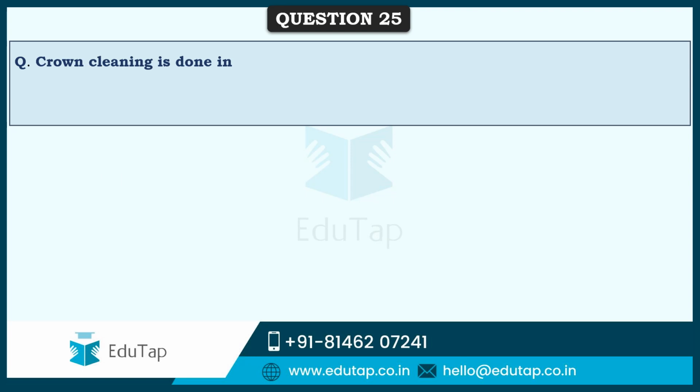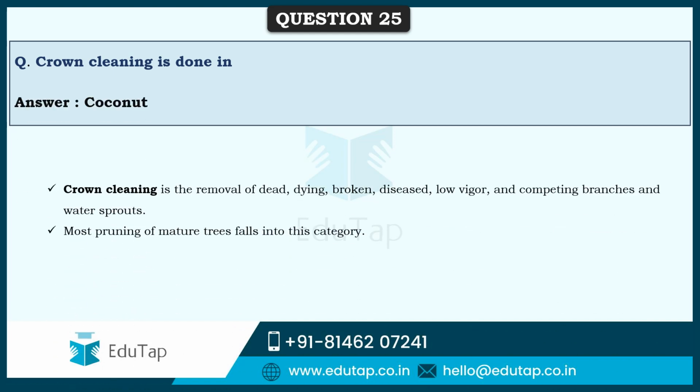So friends, next: crown cleaning is done in which of the following trees or plantations? The correct answer here, as per the options provided, is coconut. What is crown cleaning? It is the removal of some dead, broken or diseased, low vigor, or competing branches and water sprouts from the crown of the coconut tree, thereby giving it a sort of revitalization. This falls under pruning. Most pruning of mature trees falls under this category, and it is generally done in 1 to 5 year old trees where you can find these low vigor or dead or dying or broken branches.